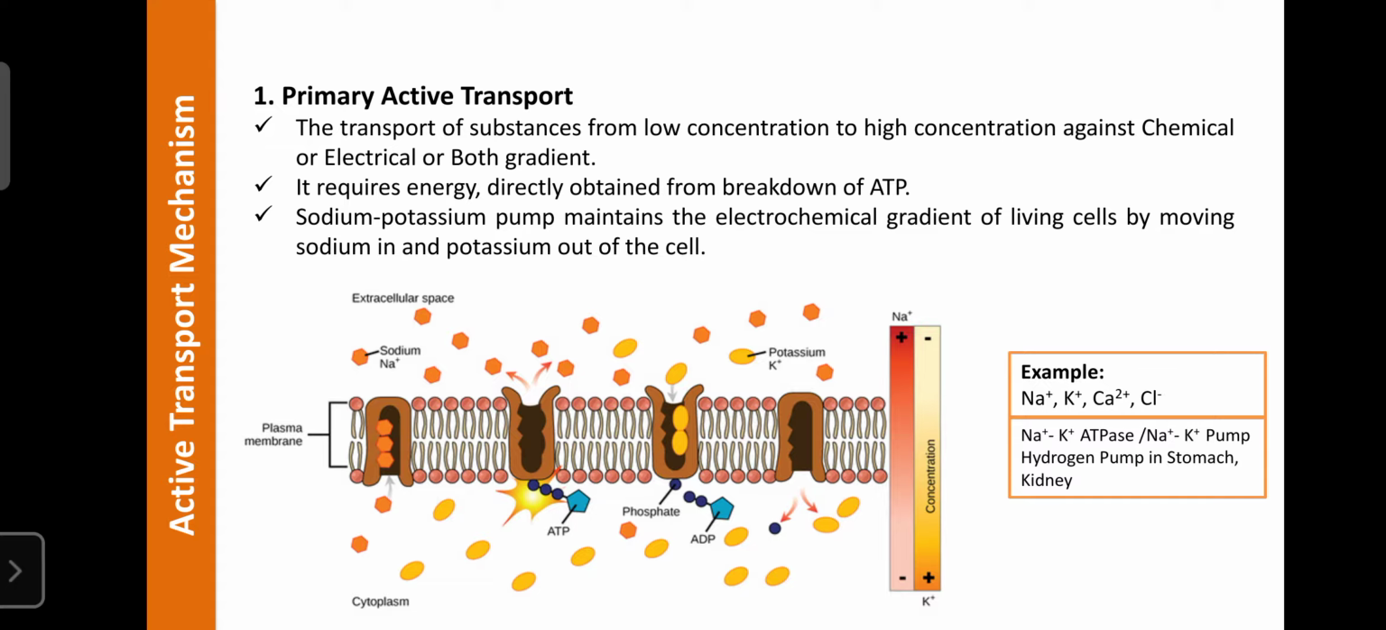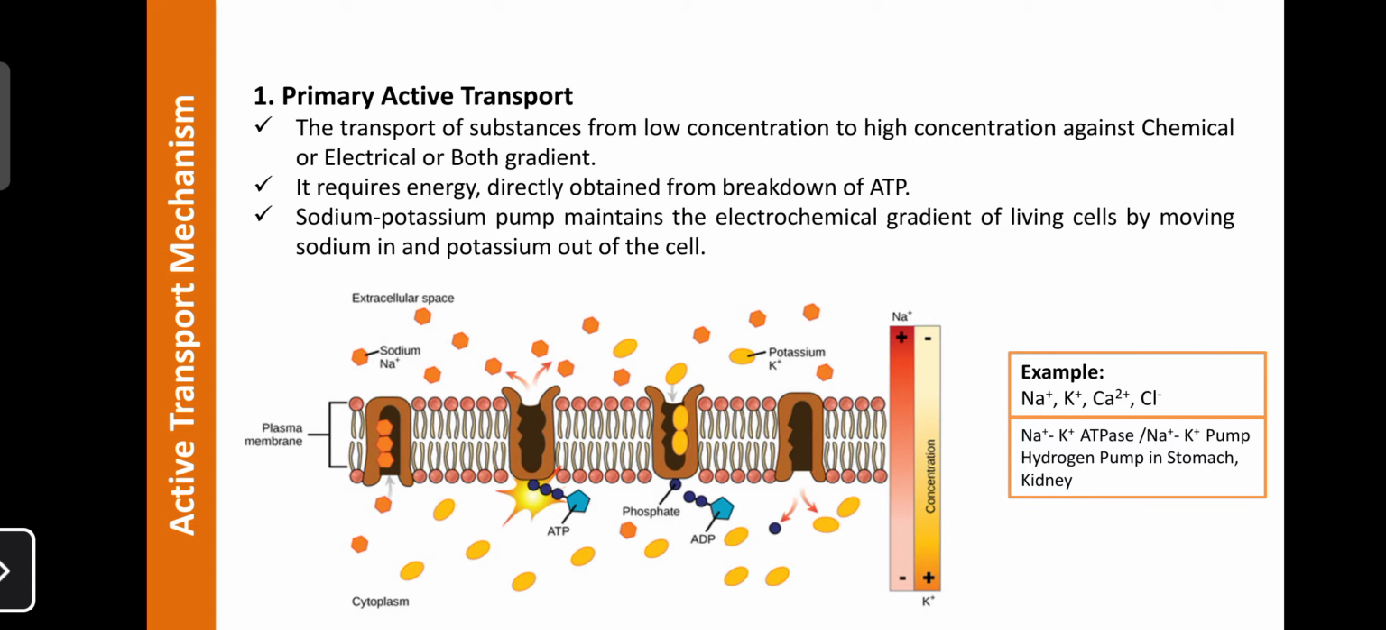the primary active transport. During the transport of substances, ATP is broken down into ADP and phosphate, the energetic molecule. That phosphate molecule contains energy, and that energy is helpful for the movement of substances from low concentration to high concentration. ATP is broken down into ADP and phosphate, and phosphate is an energy-rich molecule, which helps the movement of the substance.